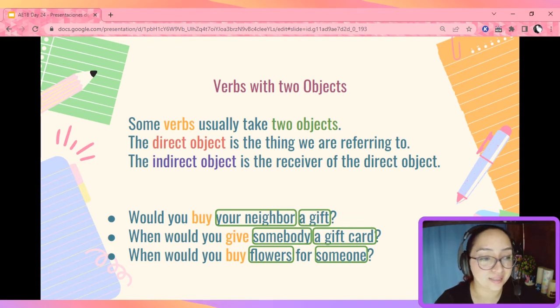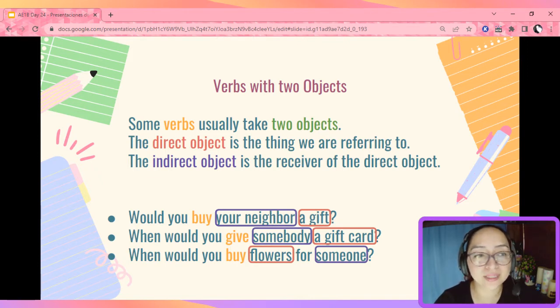Okay, let's see. So your neighbor is an indirect object and a gift will be the direct one. A gift card and flowers would also be direct objects because they are the things we're referring to, right? What we're going to buy or give. And the indirect objects are your neighbor, somebody, and someone because they are the receiver of the direct objects.